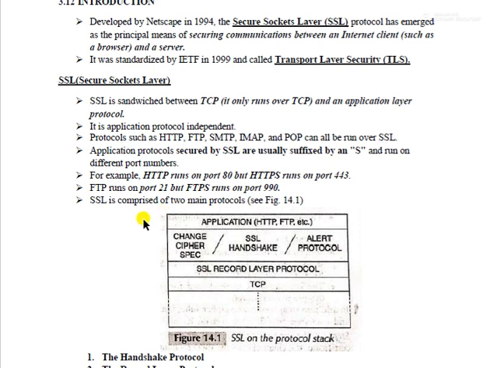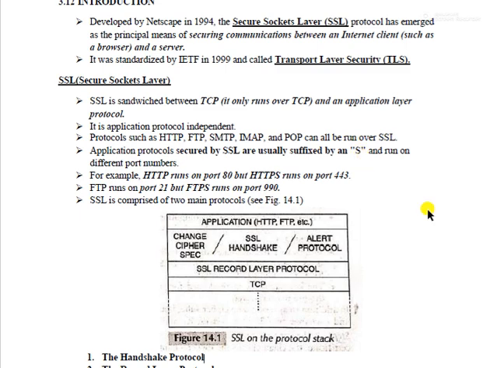SSL is comprised of two main protocols: the SSL handshake protocol and the SSL record layer protocol. So SSL is a sandwich between TCP and the application, and it contains these two protocols. When an S is added for secured, they run on different port numbers.